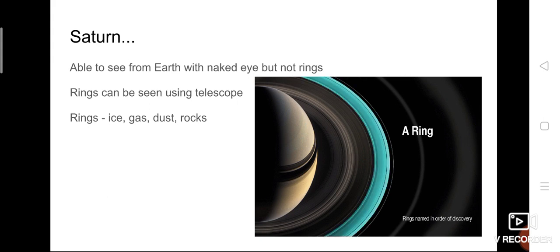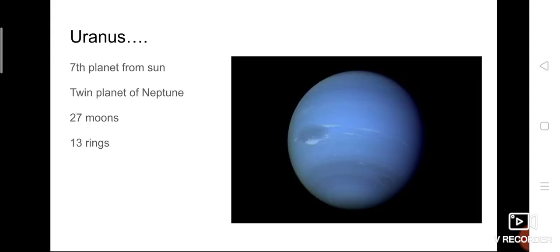Okay, the next planet we are going to see is Uranus. What is it? Uranus, the 7th planet from the sun. It is the 7th planet from the Sun and it is also called the twin planet of Neptune. Neptune is the planet which is present next to Uranus.